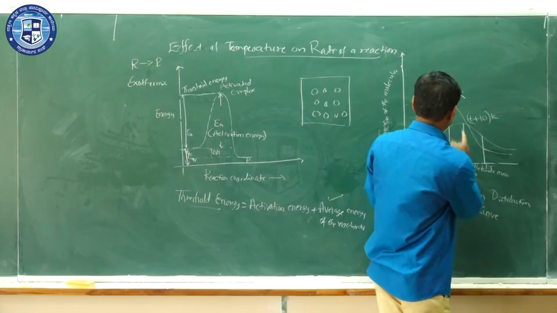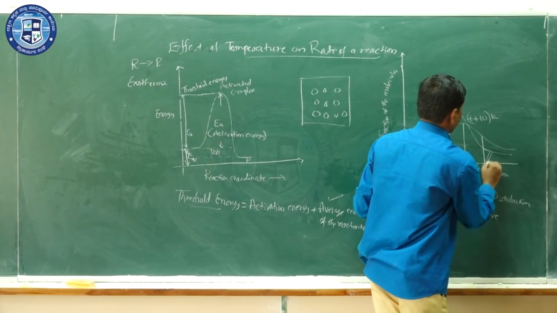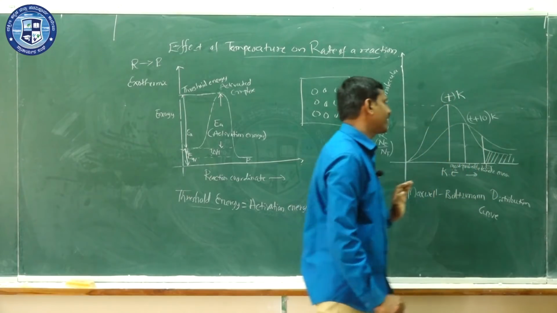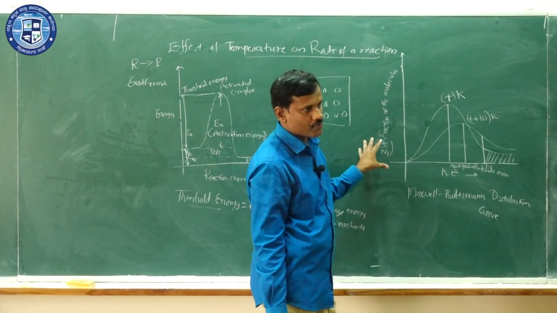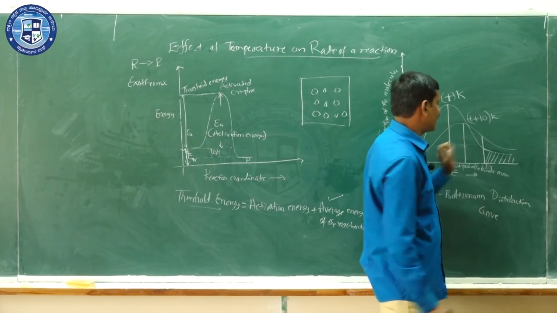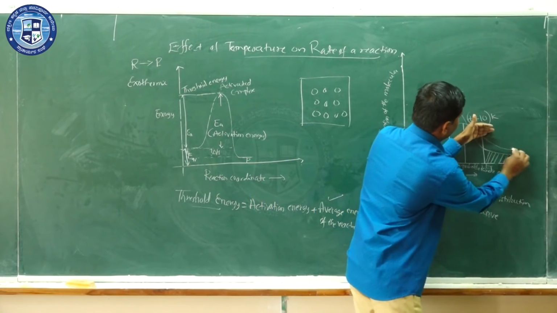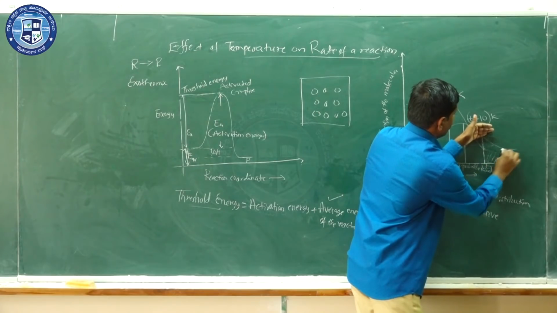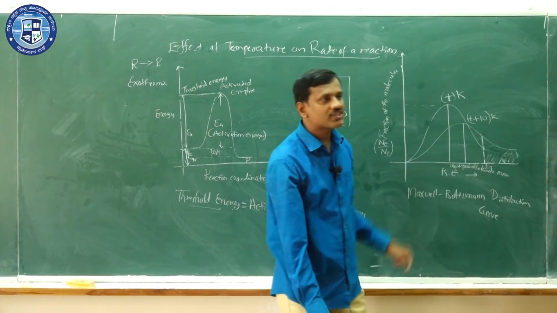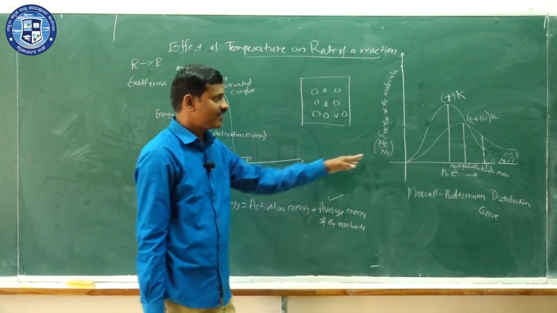Now consider the first curve, the area will be this much. That means this fraction of the molecules can form the products upon collision. But for T plus 10 Kelvin, this is the area under the curve. You observe this, the area under the curve nearly doubles.